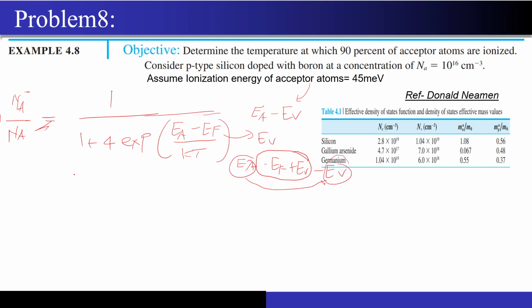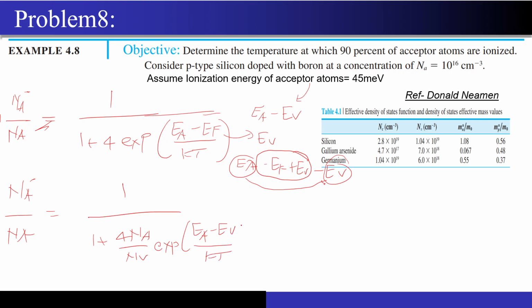I will just write the final result; you can do the algebraic manipulation at home also. So now this will become 1 upon 1 plus 4 into Na by Nv into exponential of EA minus EV by KT, correct?